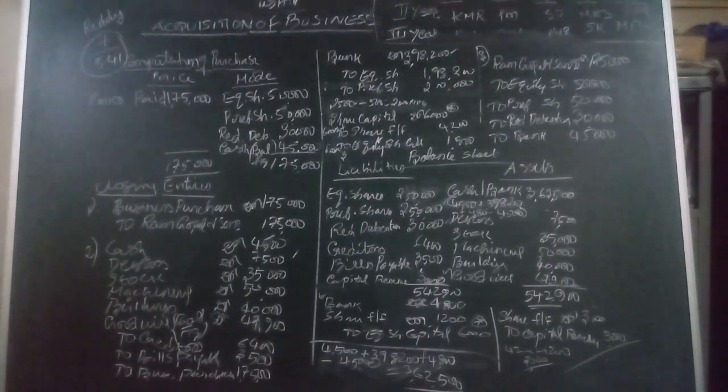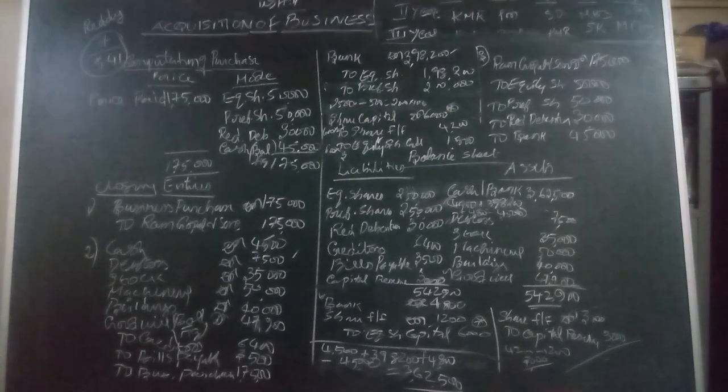Now we have to proceed with the entry. The vendor is Ram Gopal and Sons. That business is taken over by the new company. So the first entry is business purchase, as given, and how it is discharged is also available in the question. So Business Purchase A/c Dr. to Ram Gopal and Sons 1,75,000, that is the first entry we pass.